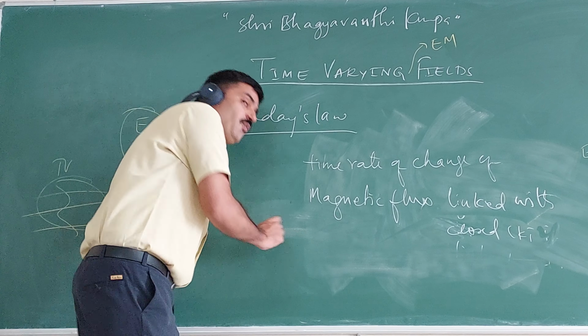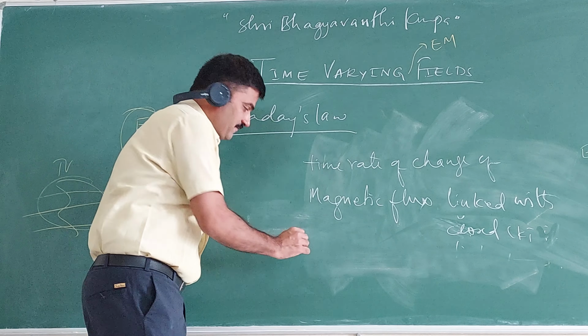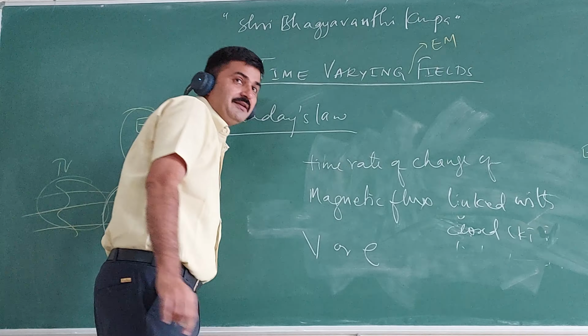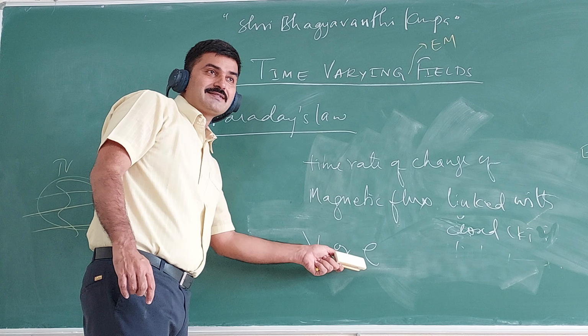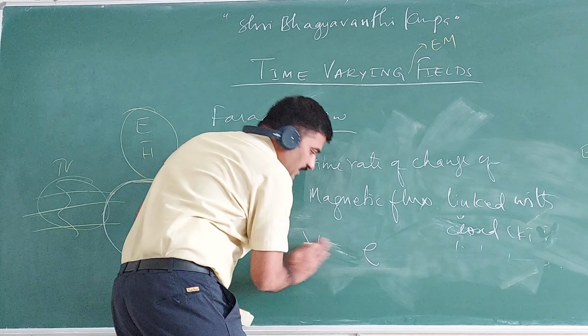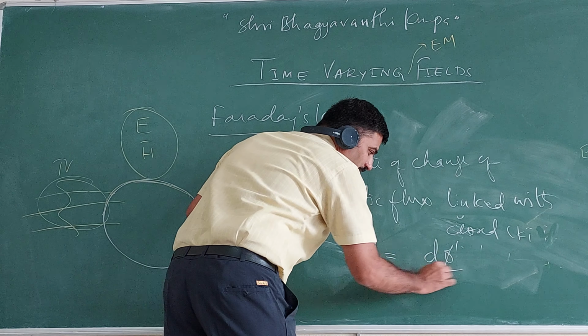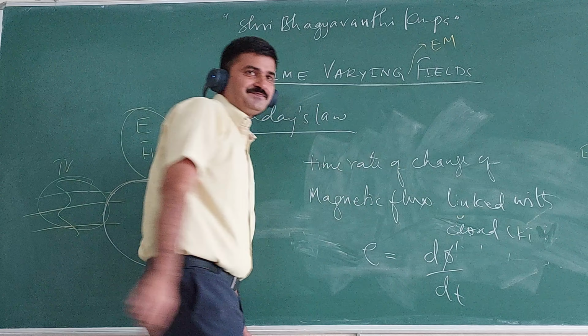Then what notation shall I use for induced EMF? Shall I use V or E? E, okay. This is equal to d phi by dt.